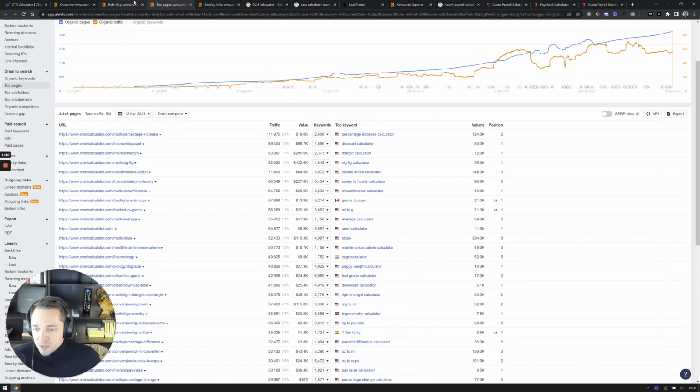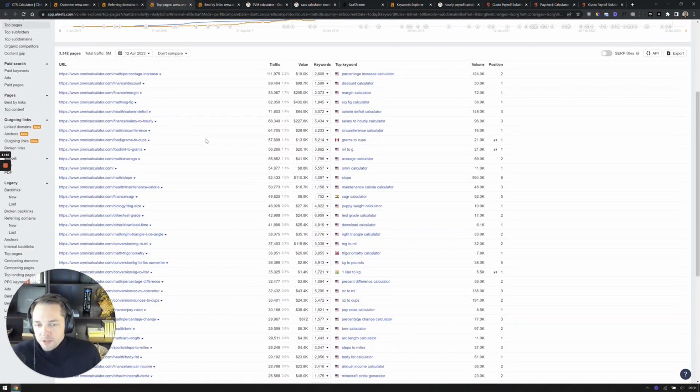And again, why this works so well is that calculators are naturally a great resource that other websites will link to. So when the design component is there, the functionality is there, this is an extremely powerful way to build your link profile, number one, but also in specific use cases to actually go and leverage this for customer acquisition, right? So this doesn't only have to be specifically for link building efforts, but it also can be very, very powerful on the customer acquisition side as well.